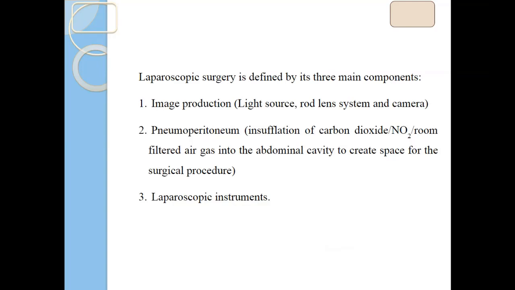The pneumoperitoneum is an insufflation of carbon dioxide. Basically, carbon dioxide is used nowadays, and most of the reporters and scientists recommend it because carbon dioxide is readily absorbed in the blood and can be thrown out, compared to other gases like nitrous oxide or room filter air. Particularly in our center, we have studied and compared insufflation and pneumoperitoneum creation in pigs and dogs. We compared room filter air versus carbon dioxide and evaluated which is better. Both have not created any problem, particularly air embolism and other issues.